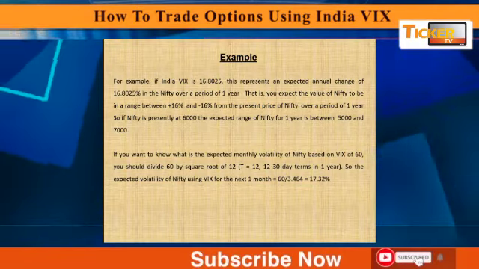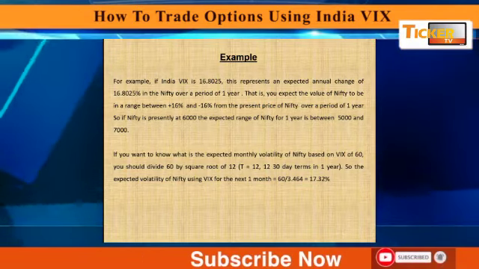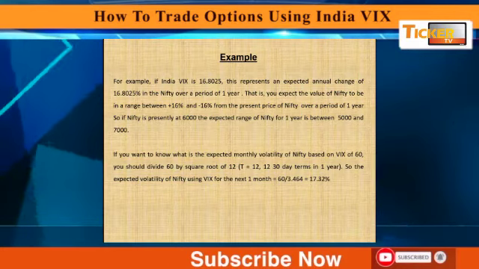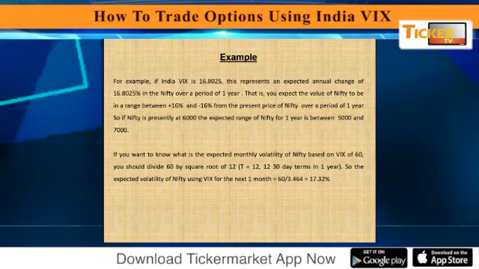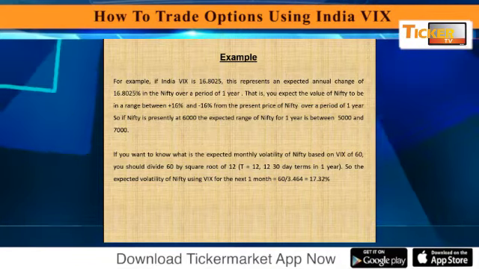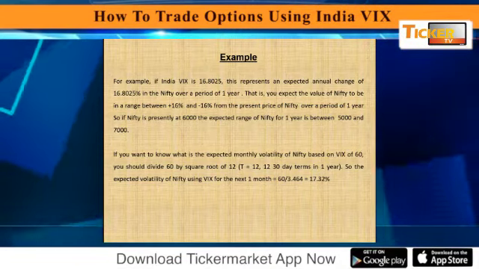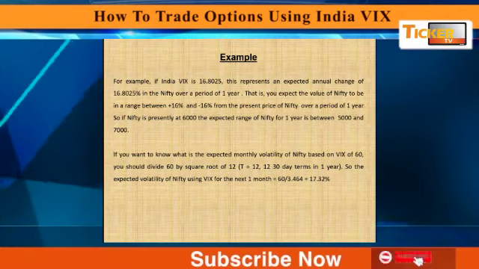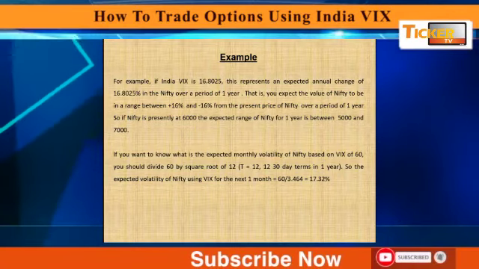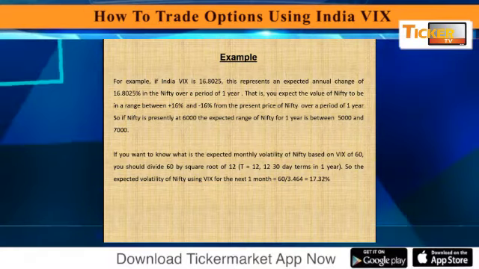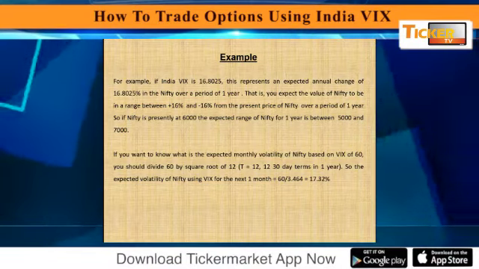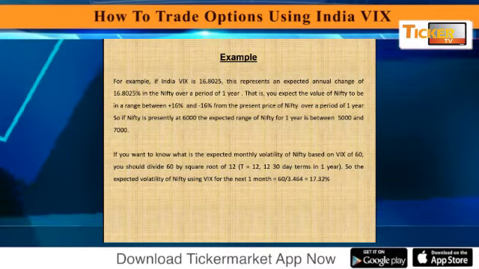So it is very important for options traders to take into consideration the expected volatility for yearly as well as monthly. For stocks, India VIX calculates the index volatility, and for stocks it is implied volatility, which is calculated and represents the individual stock's movement over a period of 1 year.